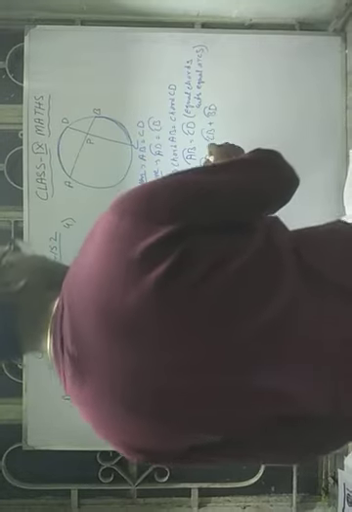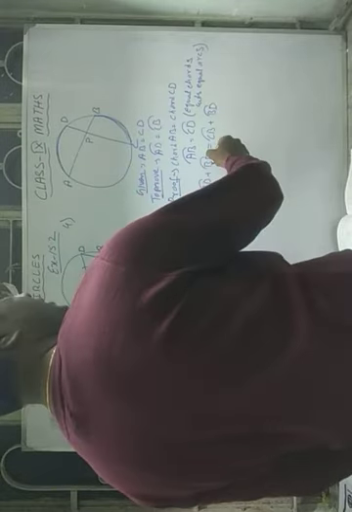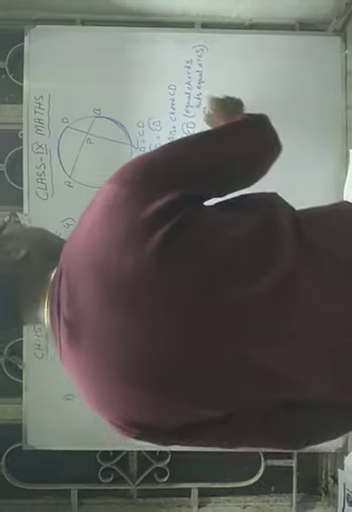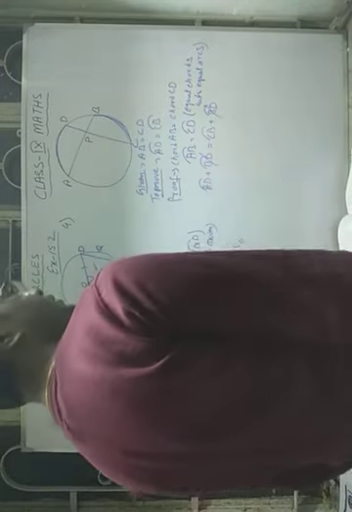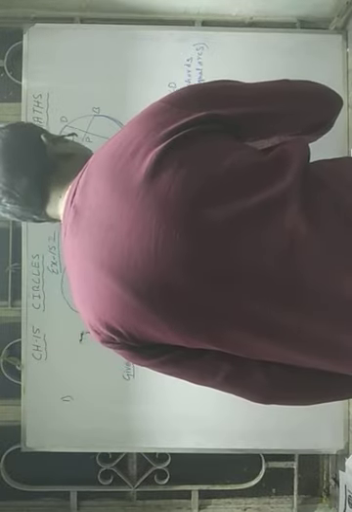In place of arc CD, you can write arc CB plus arc BD. Since arc BD is there on both sides with a plus sign, it can be cancelled, because when you bring it to the left-hand side it will become minus. Therefore arc AD is equal to arc CB.